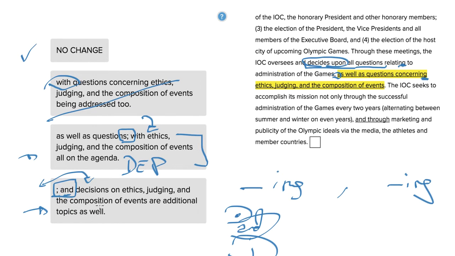And actually, it seems that what follows both of them, this double use of one of our three options between independent clauses for this test, is not an independent clause. Decisions on ethics, judging, and the composition of events are additional topics as well. Oh, never mind. This is an independent clause after all, but still, we can't have the semicolon and before or in between independent clauses, one or the other. I hope that helps this problem, and happy prepping.